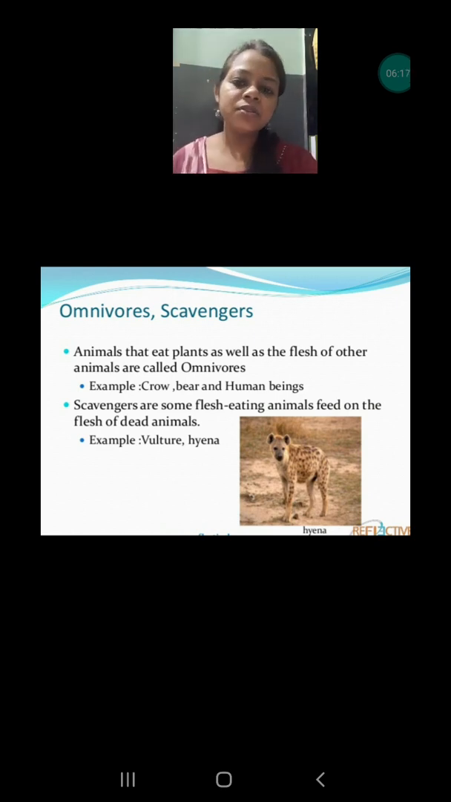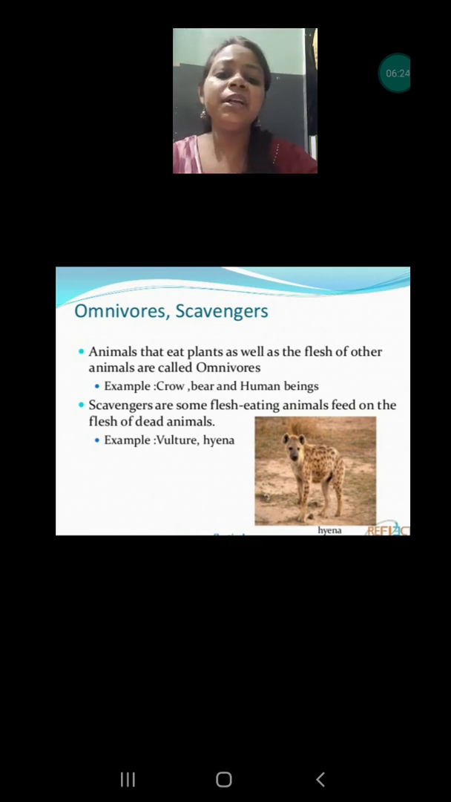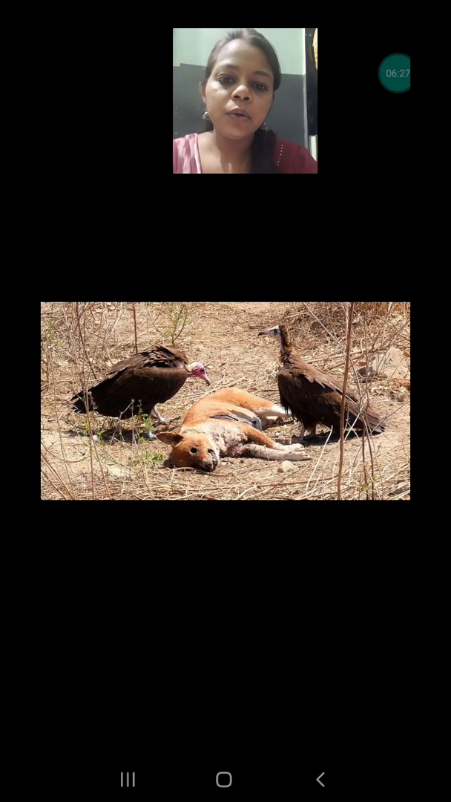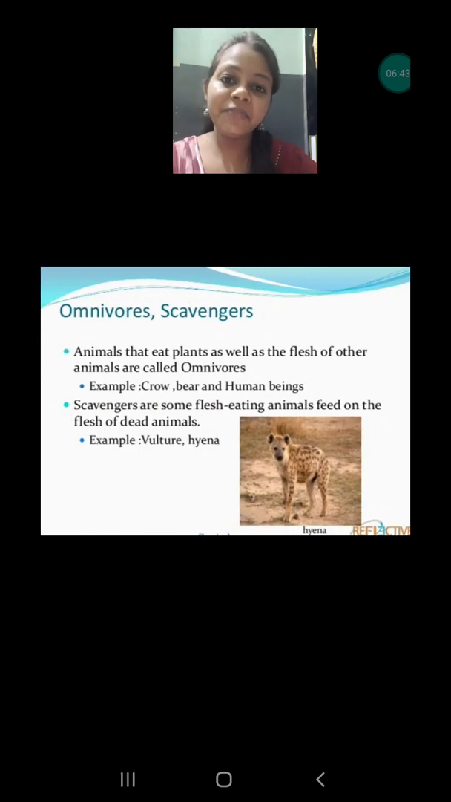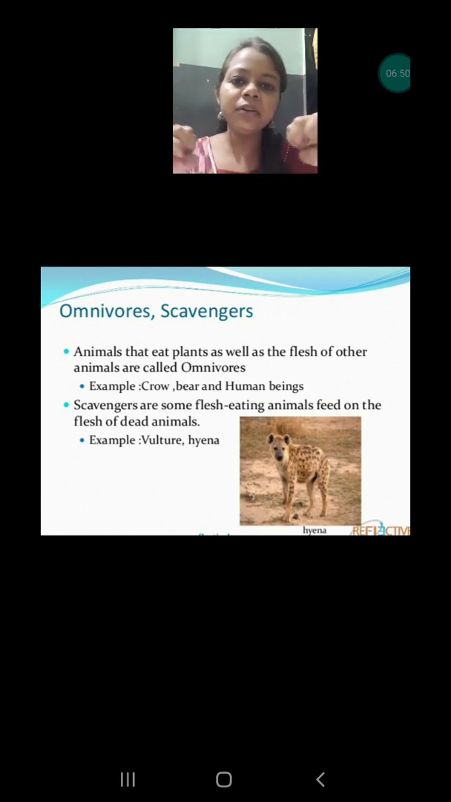And the scavengers are also known as cleaning animals. Why? Because they are feeding on the dead animals, okay. They are eating the dead animals and making our environment clean. So they are mostly the vulture, eagles and hyenas eating the dead animals. And according to that, what type of adaptation is found? Their claws are very, very sharp. The vulture and eagle have very sharp claws, and hyenas are also having very sharp claws so that they can tear and they can eat their food.